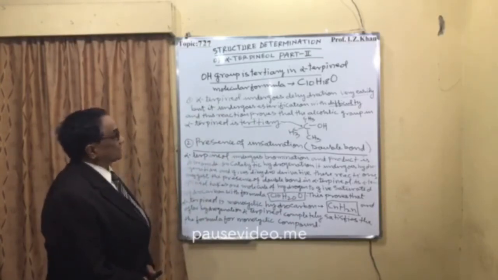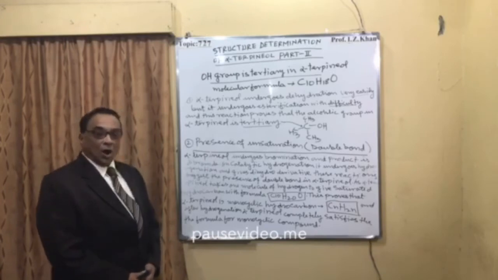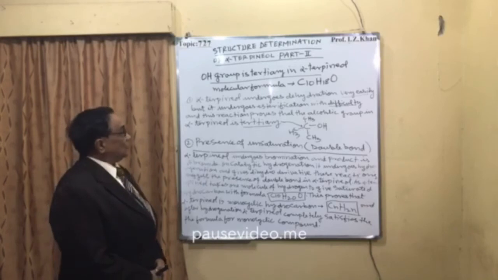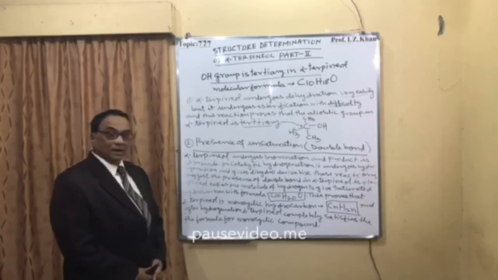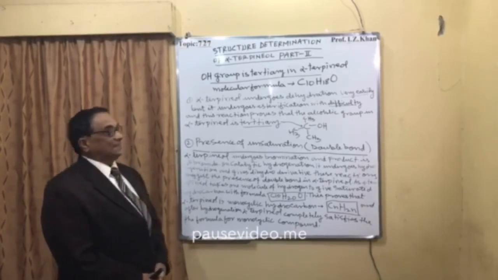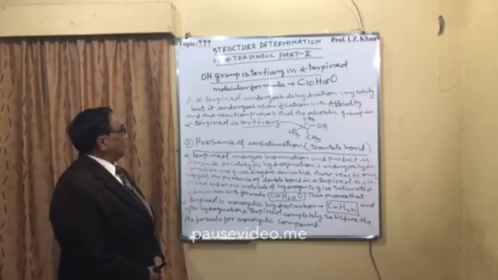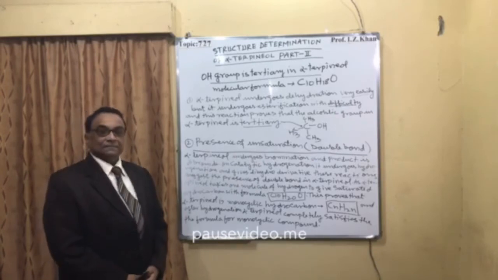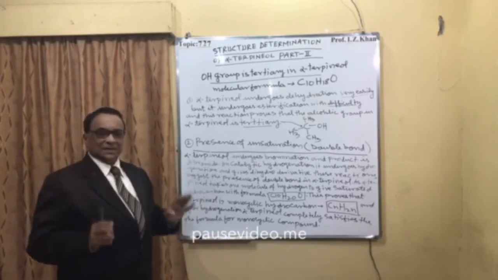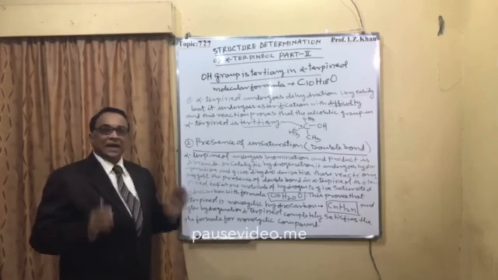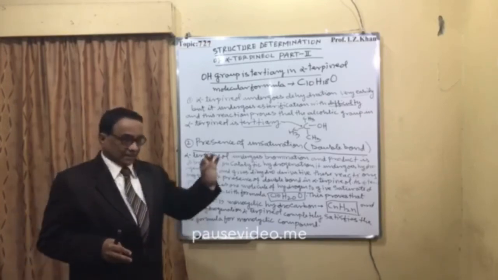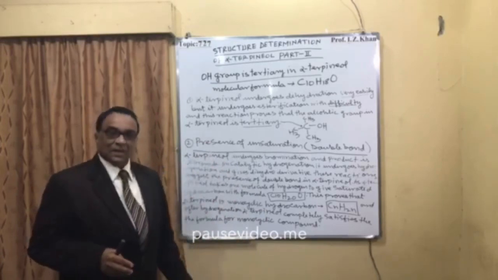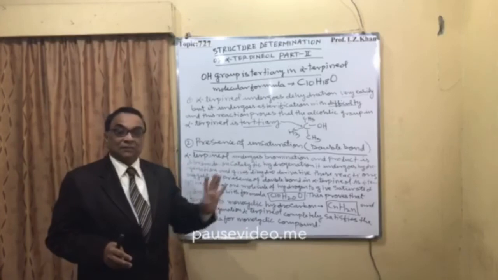So here the alcoholic group is tertiary in alpha terpineol. How will you prove that the alcoholic group is tertiary in alpha terpineol? And you know, always you have to write the formula for alpha terpineol. So the formula is C10H18O. Number one, alpha terpineol undergoes dehydration very easily. If any chemical substance's dehydration is very easy, it confirms that the alcoholic group is not primary, not secondary, it is tertiary. Because once the alcoholic group is primary, it will be very stable.